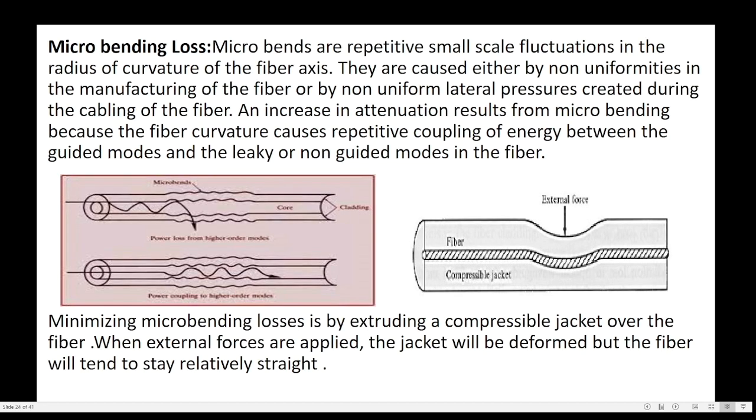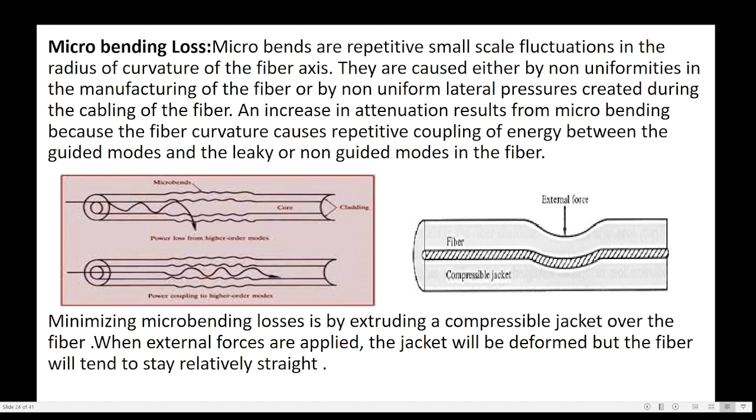There are also microbendings in the fiber. Microbending loss occurs when there are repetitive small scale fluctuations in the radius of curvature of the fiber axis. They are caused either by non-uniformities in the manufacturing of the fiber or by non-uniform lateral pressure created during the cabling of the fiber.